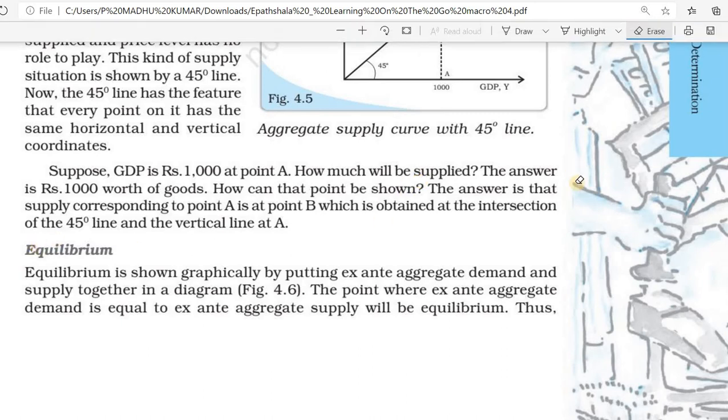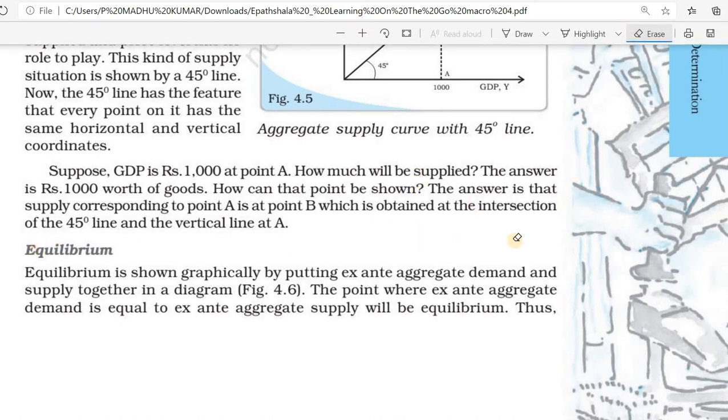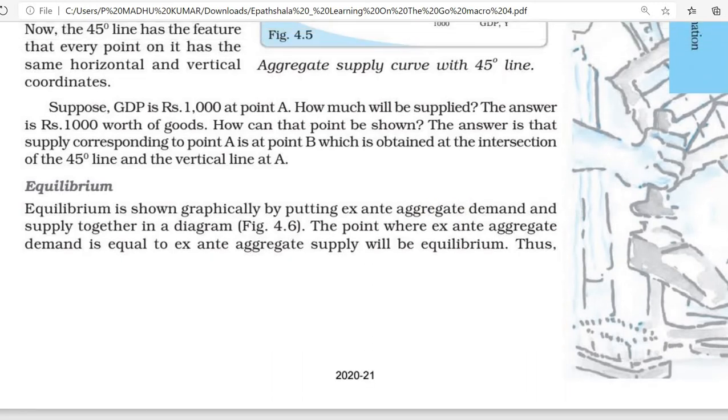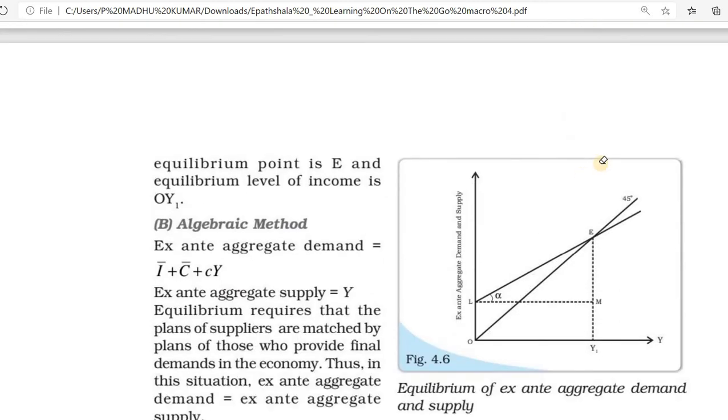Now we can go to equilibrium. Taking aggregate demand and supply together in a diagram, we can go to equilibrium. Planned aggregate demand equal to planned aggregate supply, that one is the equilibrium.